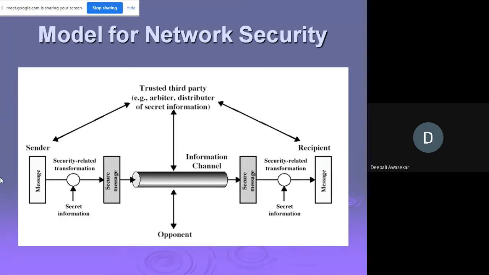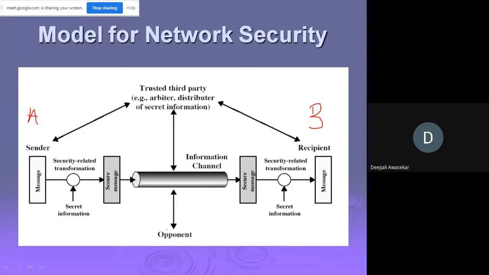If you see here, in the model for security, you have the sender of the message and obviously a receiver of the message. This is the sender A and this is the receiver. You want to send a message.